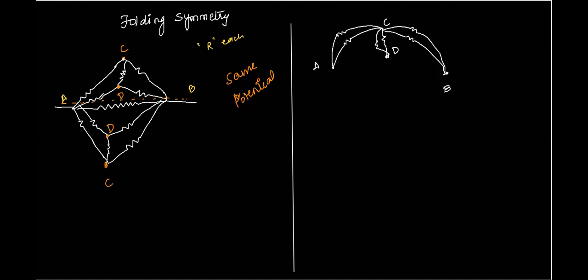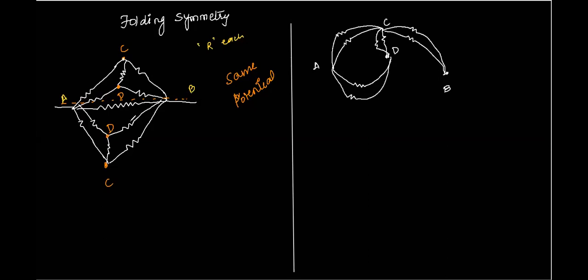Now let's see the resistors connected between A and D. Tell me, Atul, how many resistors are connected between A and D? This is one, and this is two. Yes, sir. Two. So let's connect them. This is one, and this is two, right?